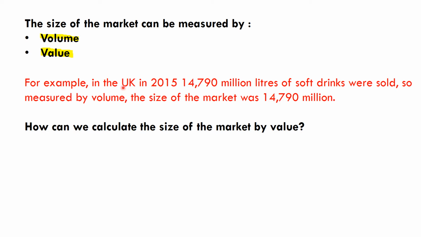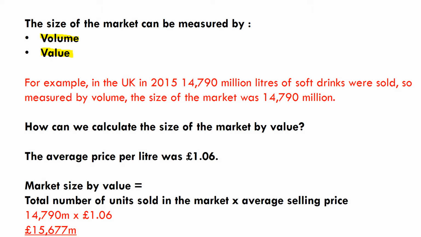Let's see, in the UK in 2015, 14,790 million litres of soft drinks were sold. So measured by volume, the size of the market was 14,790 million. Now, how do we calculate the size of the market by value? Well, to get from volume to value, we need to know the average price at which the soft drinks were selling. So if the average price per litre was £1.06, then the market size by value would be £15,677 million or £15.6 billion.